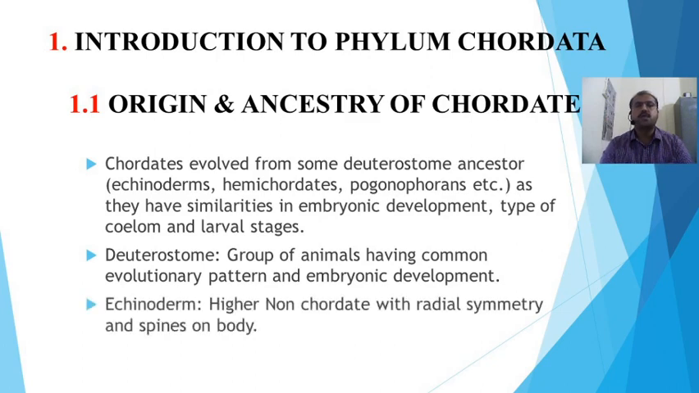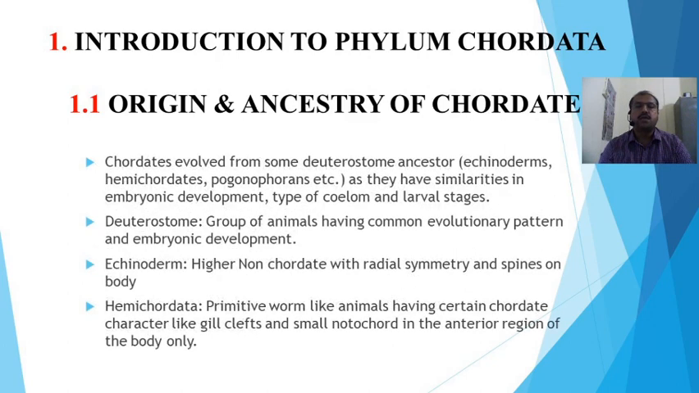So what is about the echinoderms? These are higher non-chordates with radial symmetry and spines on their body. These echinoderms are exclusively marine water animals. Though the individual possesses radial symmetry in the adult form, in the larval form they have bilateral symmetry, and the example is Bipinnaria larva. So this is about the echinoderms.